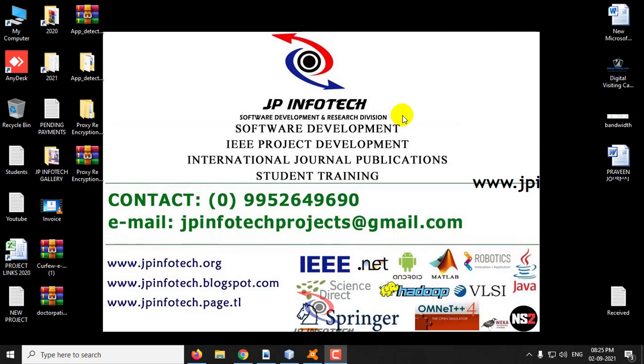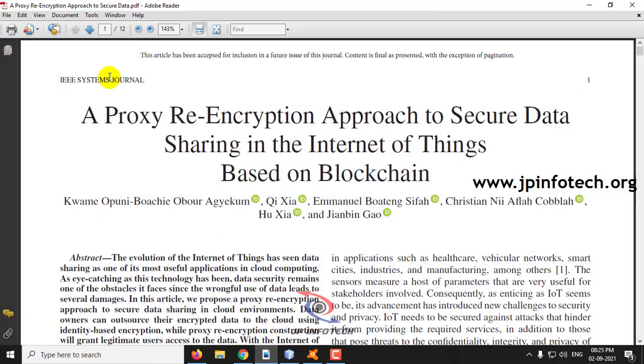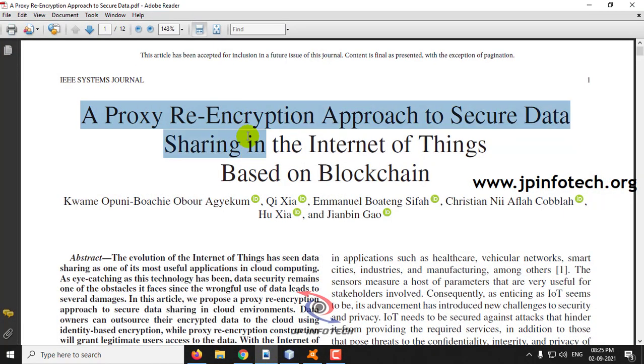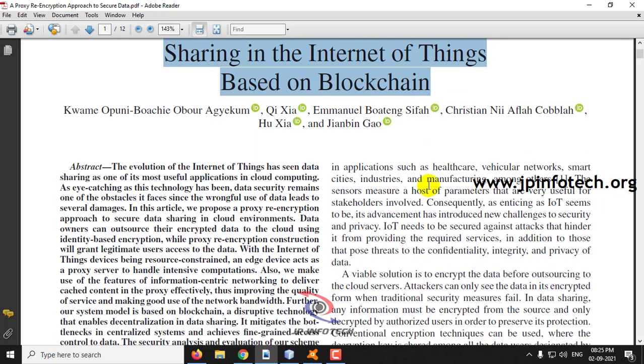Hi, in this video we are going to see a Java project entitled a proxy re-encryption approach to secure data sharing in the Internet of Things based on blockchain. So before seeing the execution of the project, let me brief about the project.